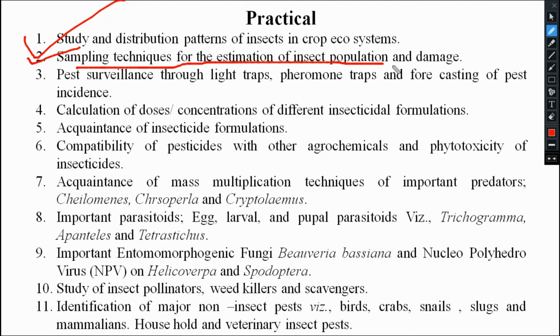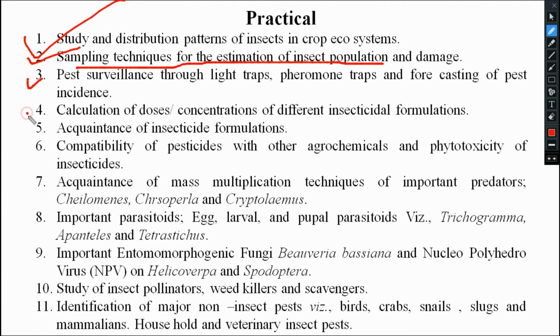Sampling techniques. Then the third one is pest surveillance. You will see here what surveillance is. Already that is there in your theory part. Through light traps, we will see what a light trap is, what a pheromone trap is, and what forecasting of pest incidence is, why it is required, how to do those things, what the tools of forecasting and surveillance are. Those things we will see there.